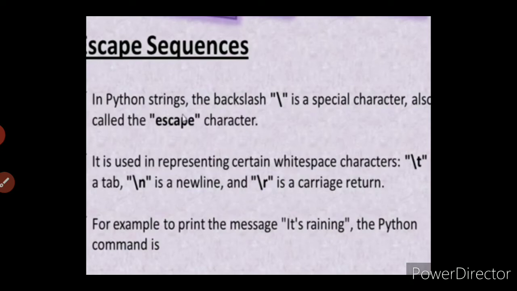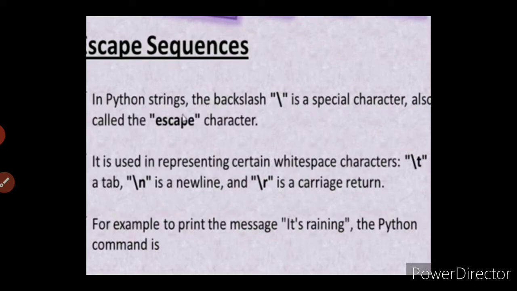It is used to represent certain white space characters. Backslash t, we have already seen in C++, means a tab character, backslash n means a new line, and backslash r means a carriage return. For example, to print the message "it's raining" in Python, what will be the command?